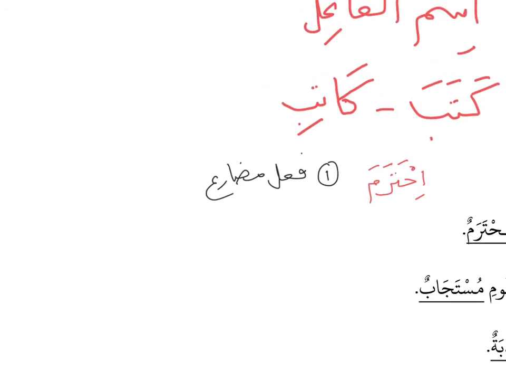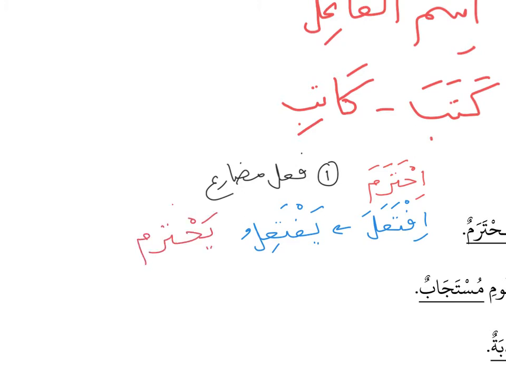So ihtarama, what is the mudari for ihtarama? You can find the mudari by looking at the wazan. The wazan of ihtarama is ifta'ala. So from the lesson of wazan fi'il madi and fi'il mudari, we know that the mudari is yafta'ilu, يفتعل. Therefore, the fi'il mudari for ihtarama is yahtarimu. Okay, so that is the first step that you need to do to change this verb to isim maf'ul. Step 1, find the fi'il mudari.